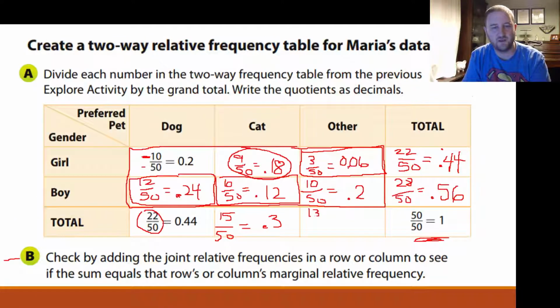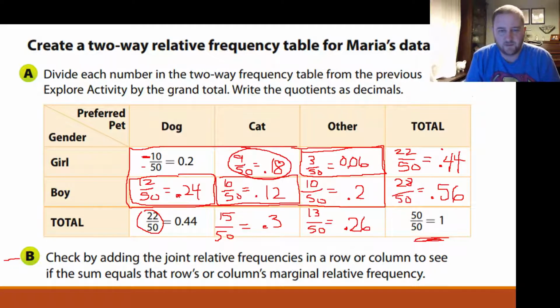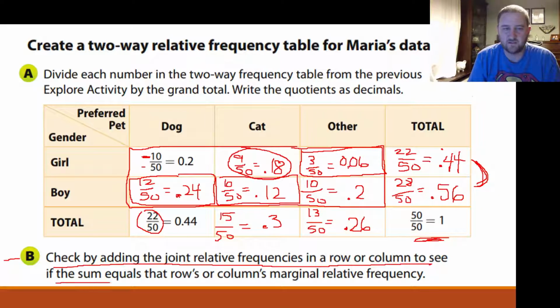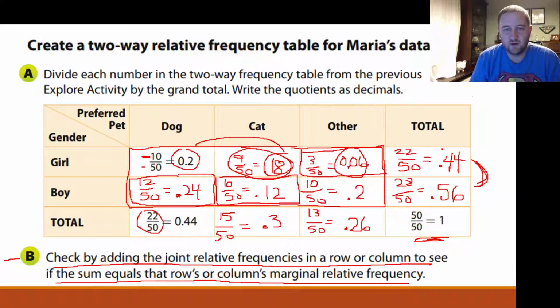So 13 divided by 50 is 0.26. Remember, all these should add up to 1. So it says check by adding the joint relative frequencies in a row or column to see if the sum equals the row or column's marginal relative frequency. So we're going to add each of these, and they should add up to that number right there.